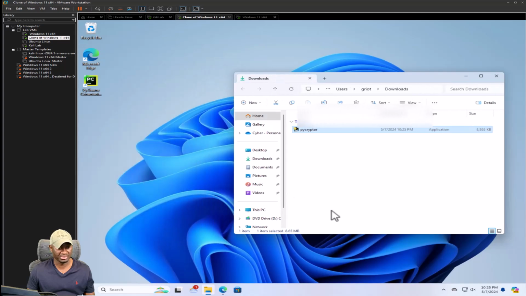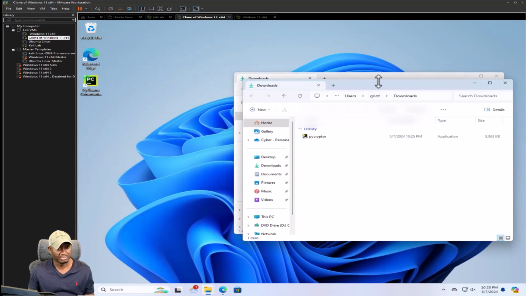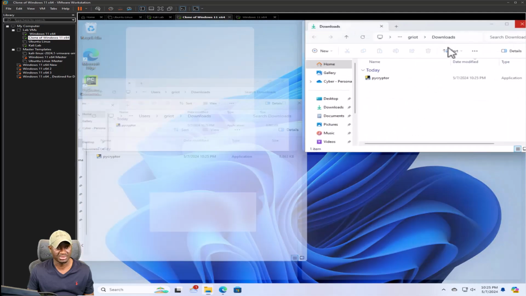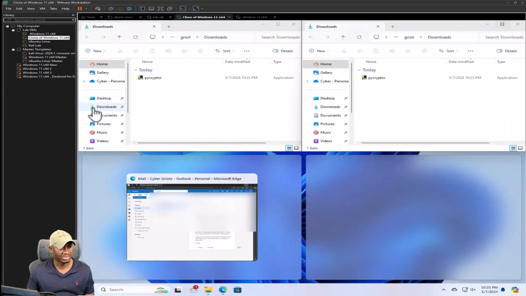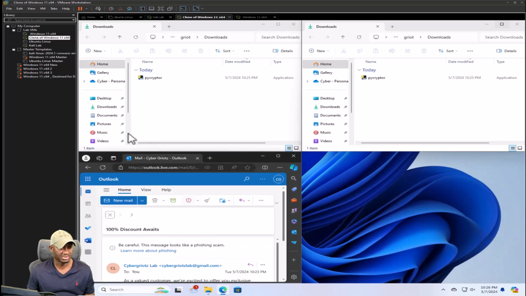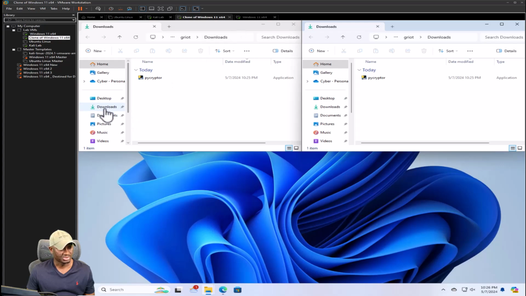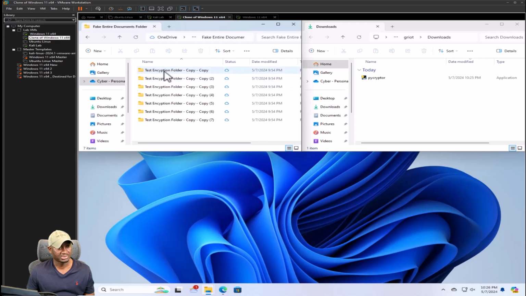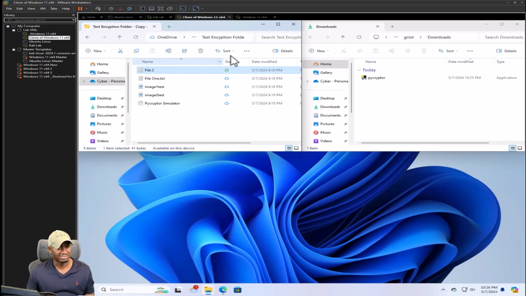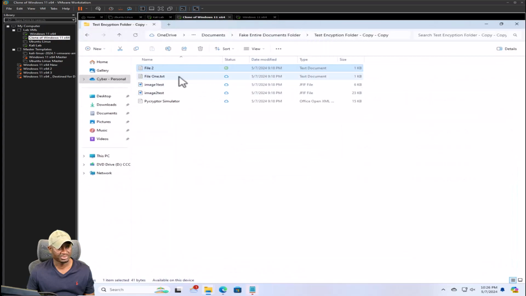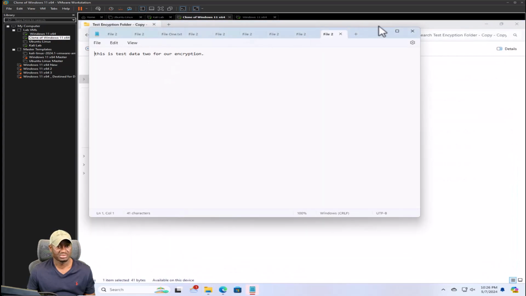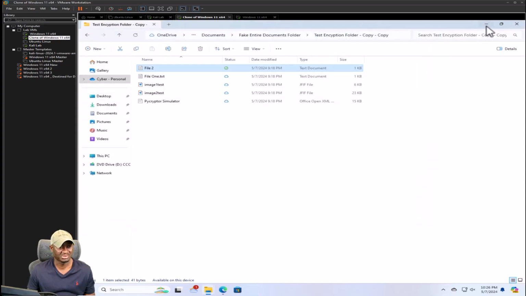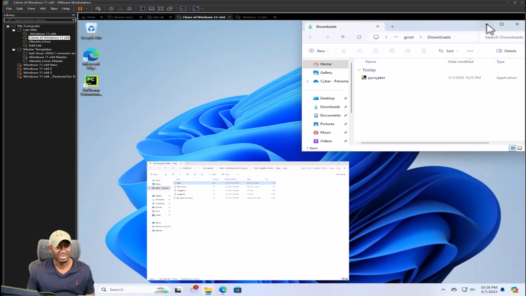So let me open a new Explorer page, and I'm just going to snap this here, snap that here. Okay, the email is here, that's fine. I can just minimize this. I just want these two. So I'm going to go to documents, and then go to the fake entire folder test. Let me make it big so you can see what I'm doing here. This is test data from our previous test cases, just random data I put in there.